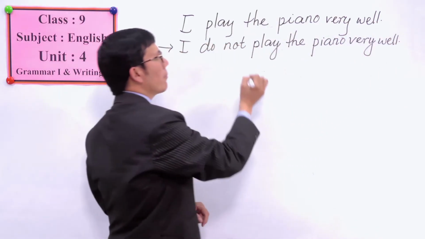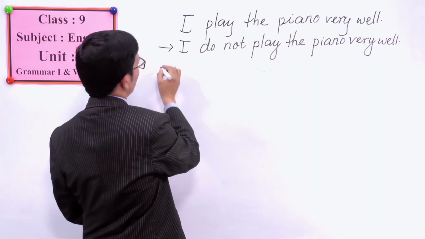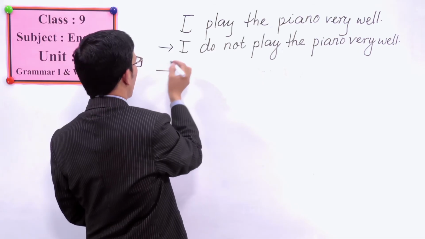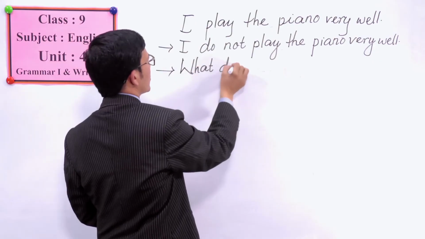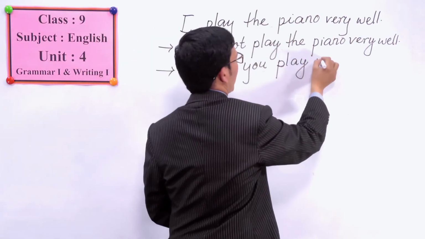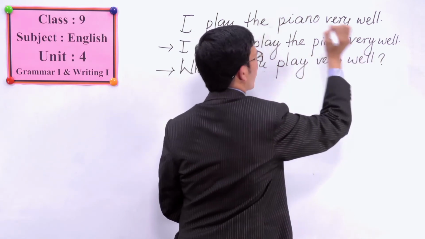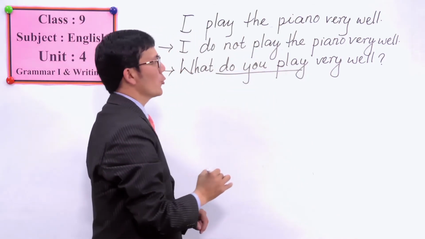But how do we make this a WH question? Let us try. Okay, so you can simply make WH questions. What do you play very well? You can simply make a WH question like this. Look at here. What do you play? What do you play very well?